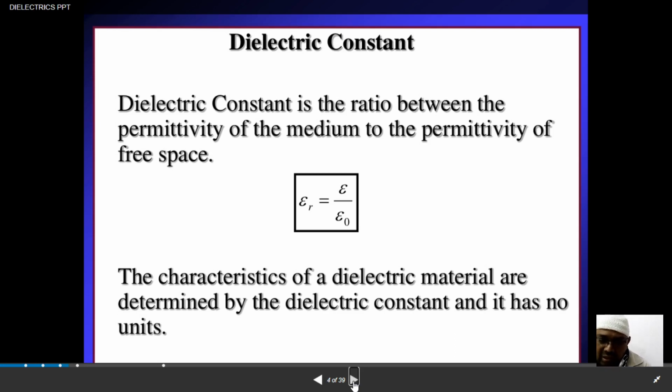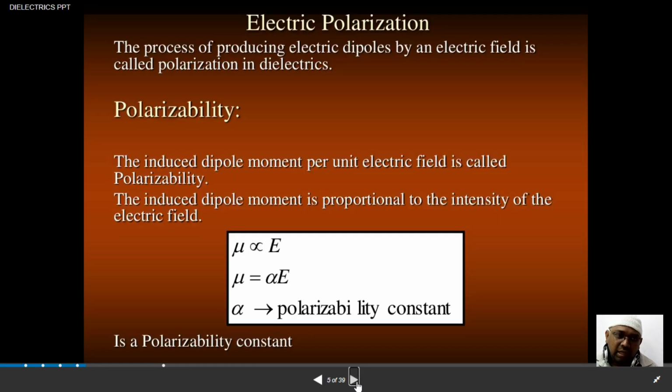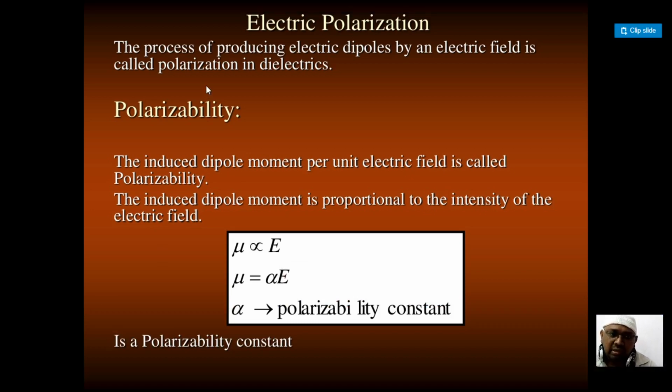And we had very different applications of that polarized light. So here, since we are dealing with electric polarization, the process of producing electric dipoles by an electric field is called polarization in dielectrics.